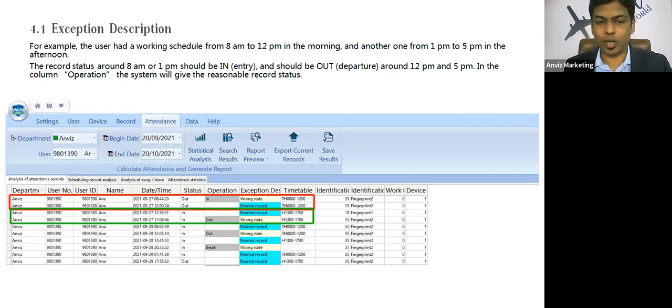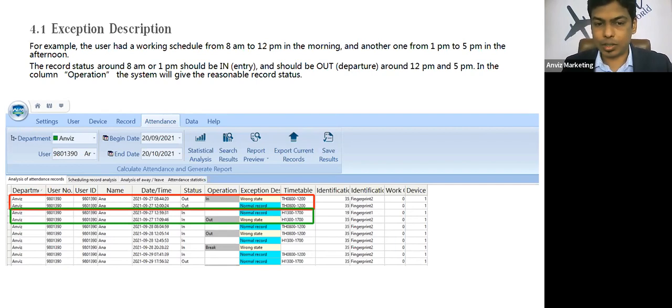So let's talk about only 4 records, to be better for understanding. On 27th of September, there were 4 records by the user ID 9801390, and that employee has punched the attendance 4 times. The timetables that we have defined are the first step and second step. I have split the total duration of the shift into 2 timetables. One is from 8 to 12, and another one is from 1 to 5. So 0800 to 1200 is the first timetable, and the second timetable is 1300 to 1700.